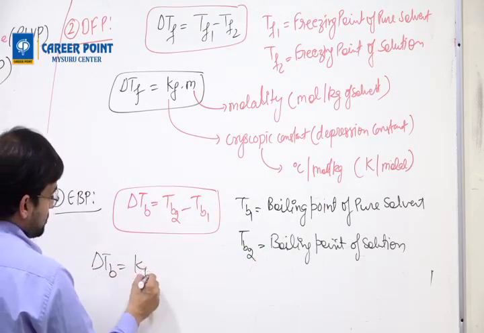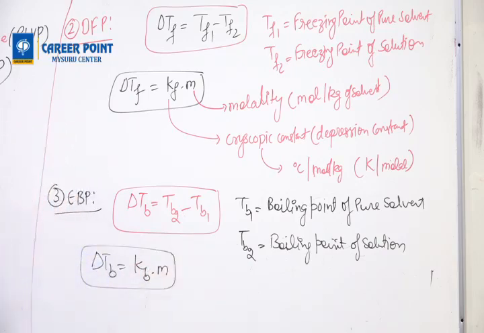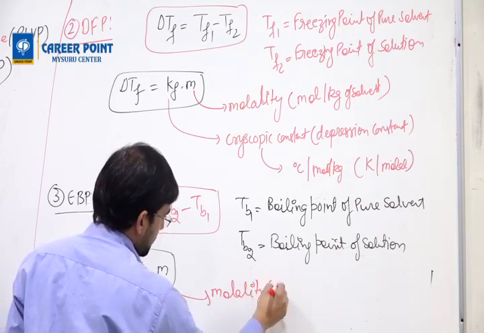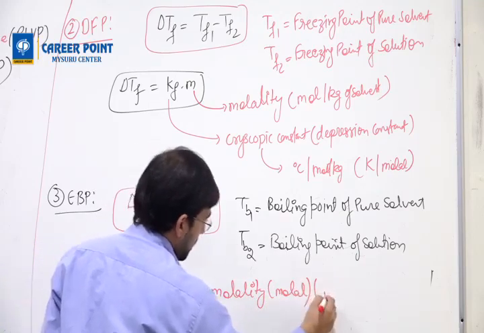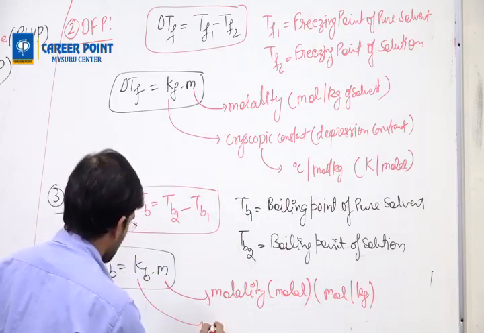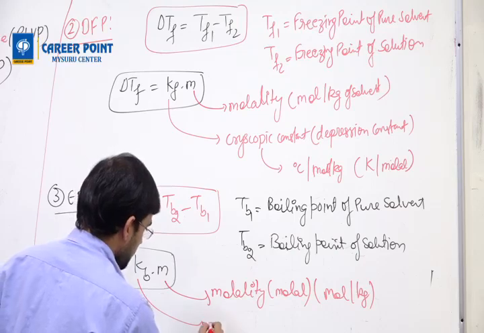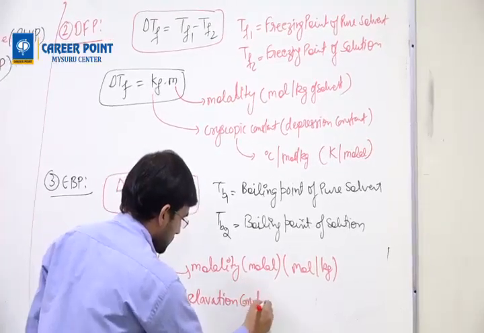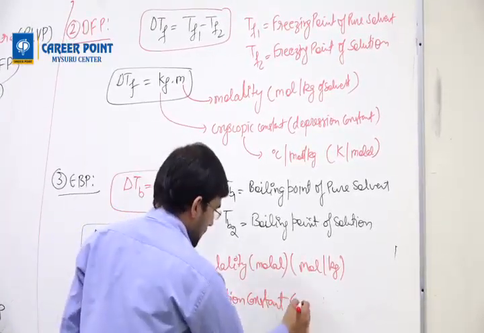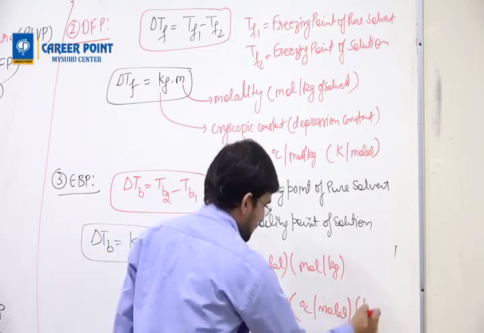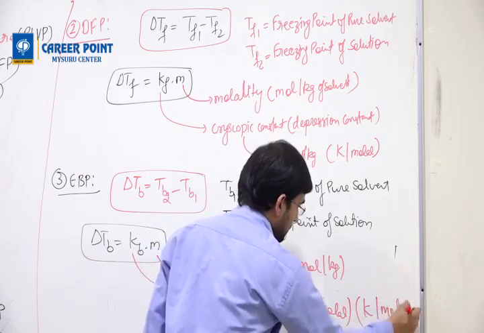Delta TB equals Kb dot m. Delta TB equals Kb dot m. What is m? m is molality, same molal unit or moles per kg. What is Kb? Kb is known as the elevation constant. Its value can be calculated in degree Celsius per molal or Kelvin per molal.